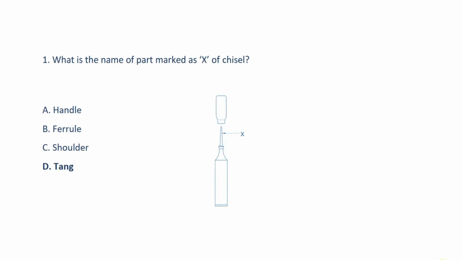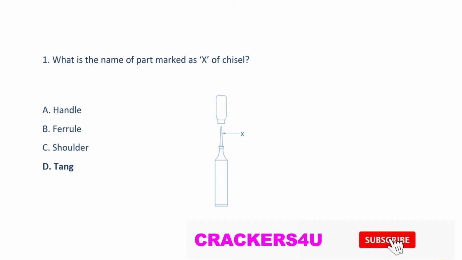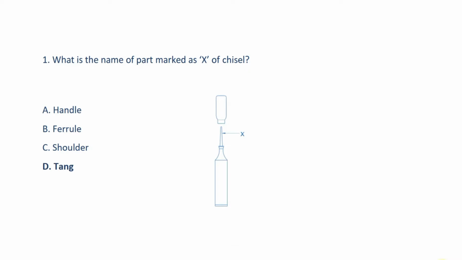Question number 1. What is the name of part marked as X of chisel shown in the picture? Answer option D, tang.